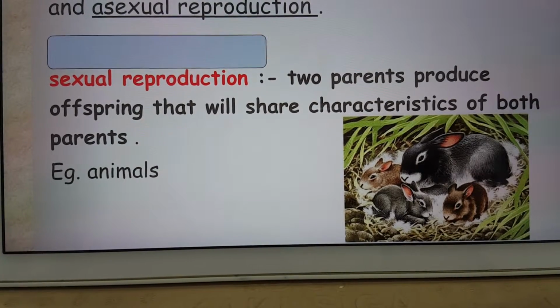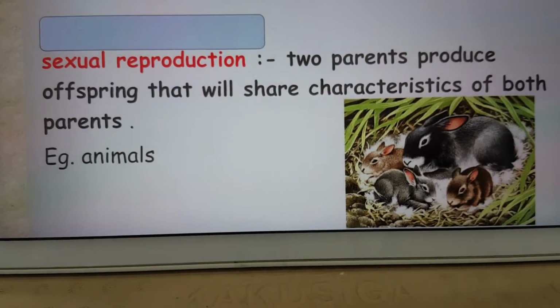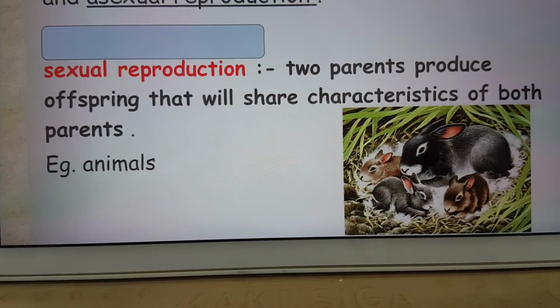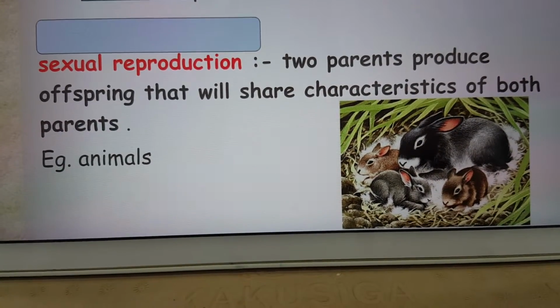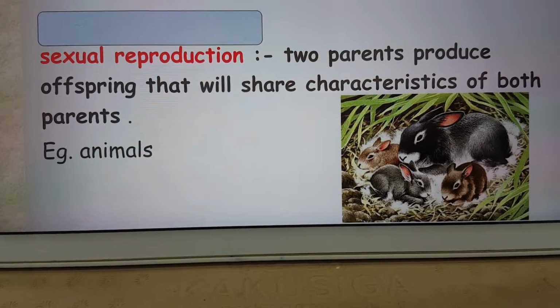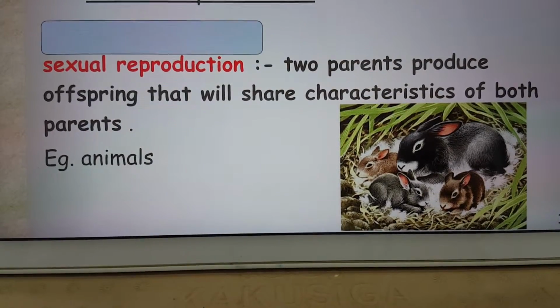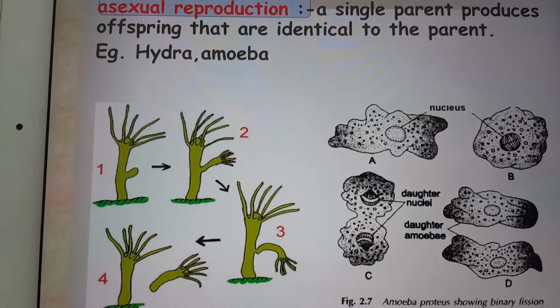The sperm cell comes from the male, right? So for sexual reproduction, we need a female and a male. These two parents produce offspring like animals and some plants, also people, or human beings.